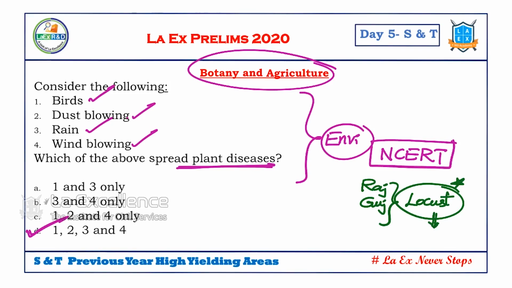Hectares of agricultural land and the crop got destroyed because of this. They might ask about this particular locust pest or the region about it, the Rajasthan Gujarat region, dry semi arid region. Why are locust pests threatening only the semi arid regions? Some kind of questions in the same manner they can ask.